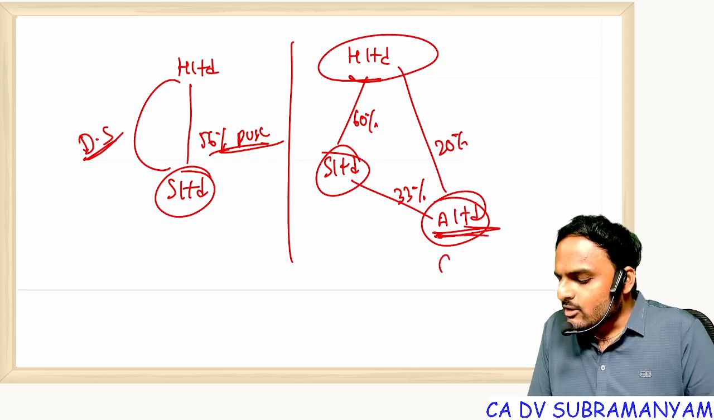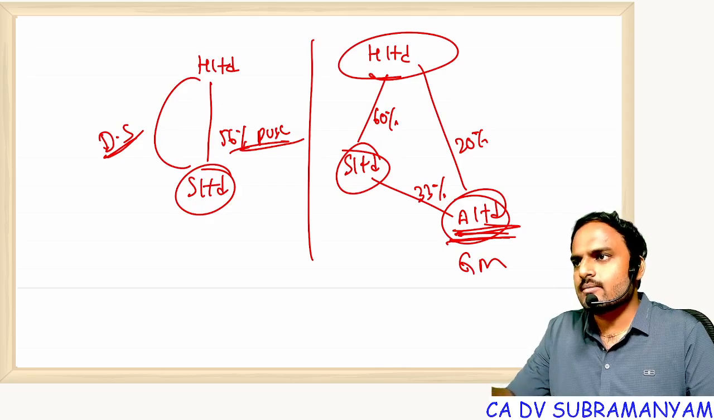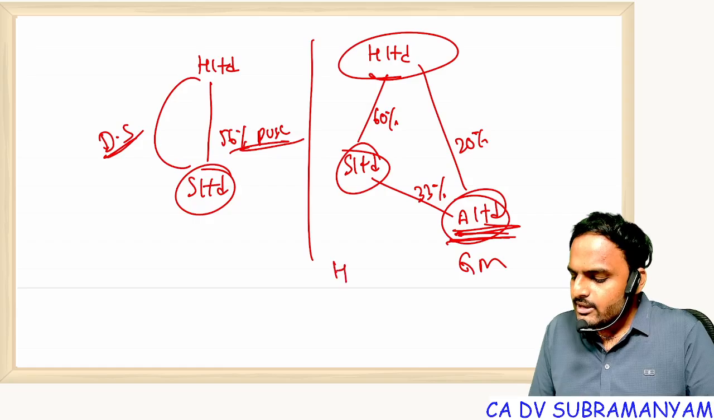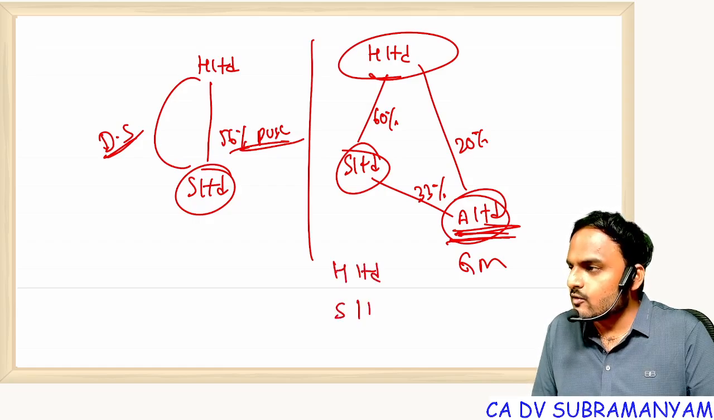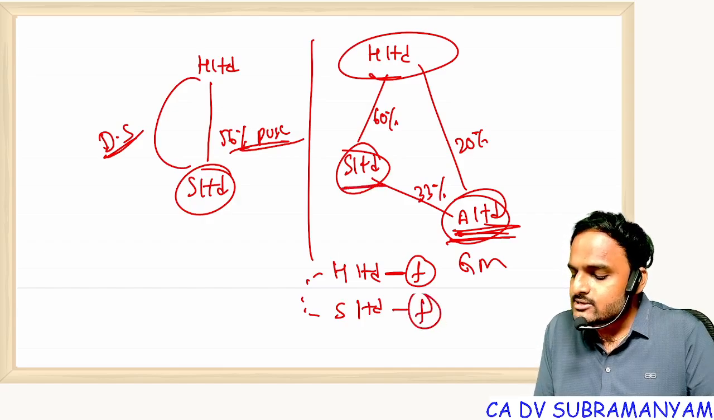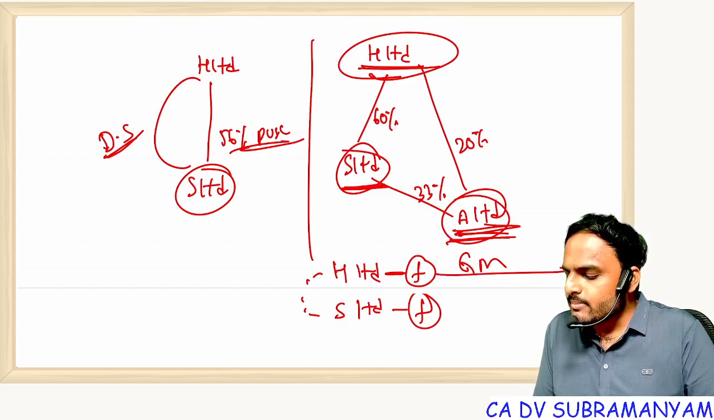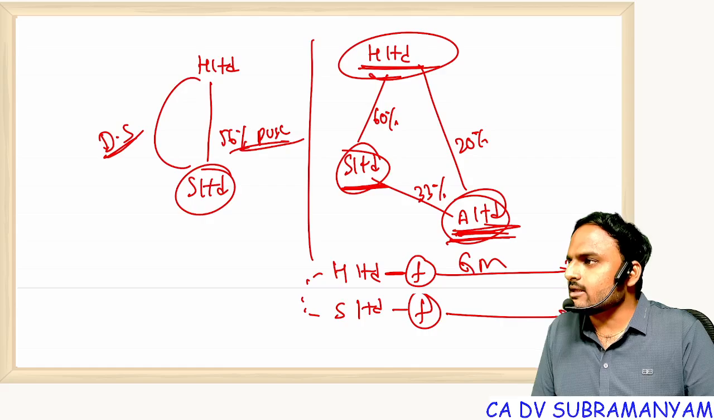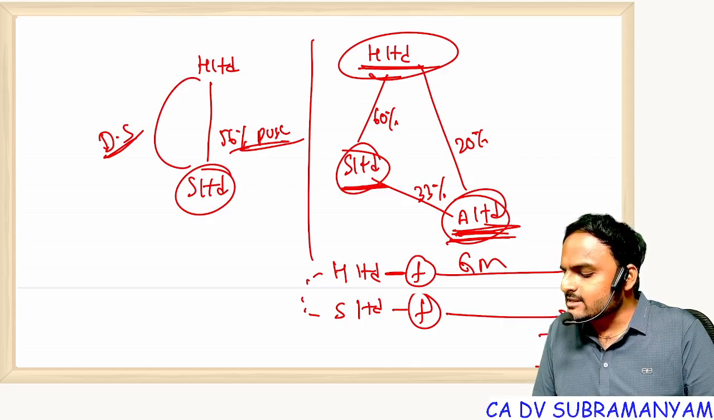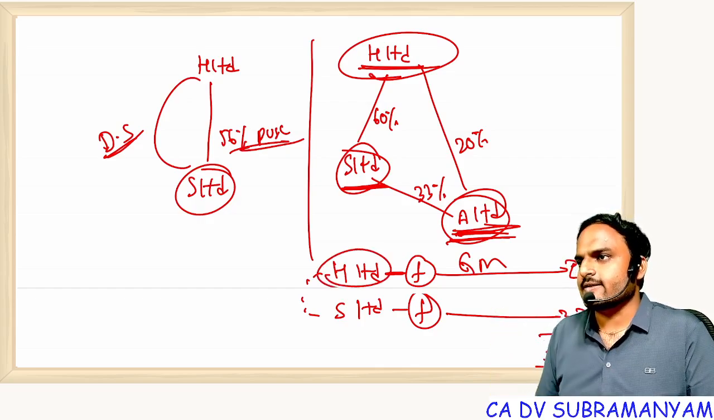Now suppose A Limited calls for a general meeting. Who attends a general meeting? Members. In those members, one member is H, other member is S. Yes or no? H Limited will definitely cast its vote in favor, and it can also influence S to cast vote in favor. Why? Because the subsidiary is already under the control of H Limited. Now both together, how much voting power does H Limited have in A Limited? 20. How much does S Limited have in A Limited? 33. That means 53% voting power will be exercised according to the discretion of H Limited. This is direct plus indirect.